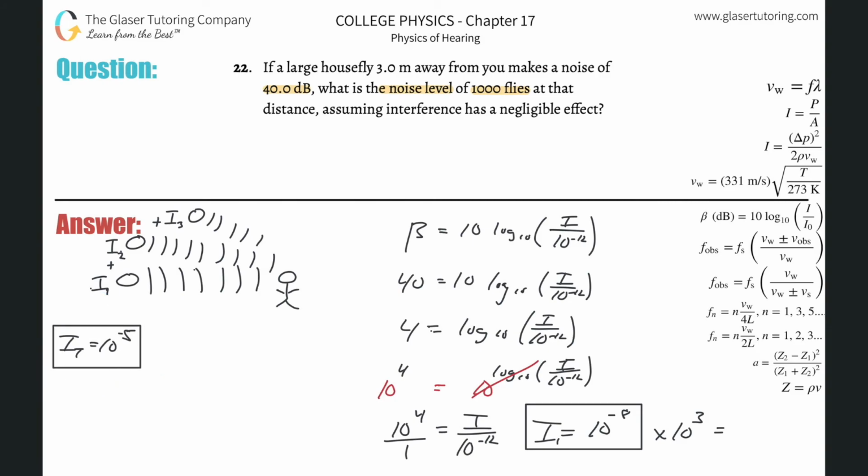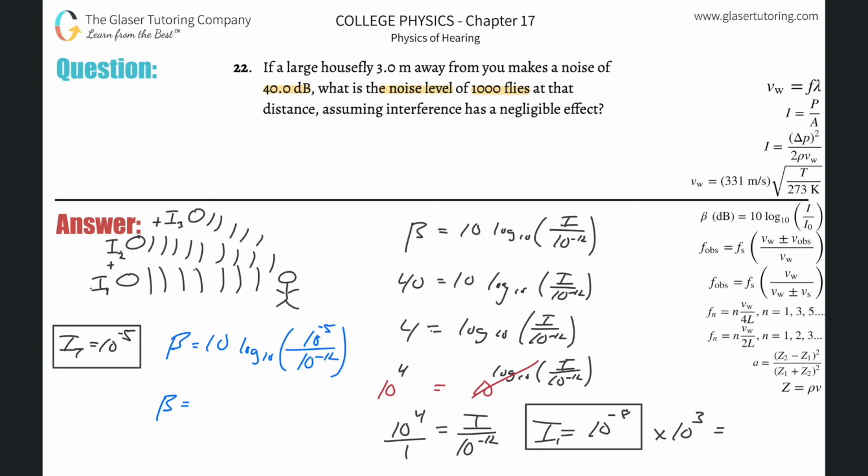I'm going to use the same decibel formula, in blue so it doesn't get mixed together. Beta equals 10 times the log base 10 of the sound intensity divided by the threshold of hearing, 10 to the negative 12th. I know the intensity, so I plug it in right away: 10 raised to the negative 5th. When you plug it into the calculator, if you wonder where the base 10 is, don't worry: the standard log button on the calculator is base 10.